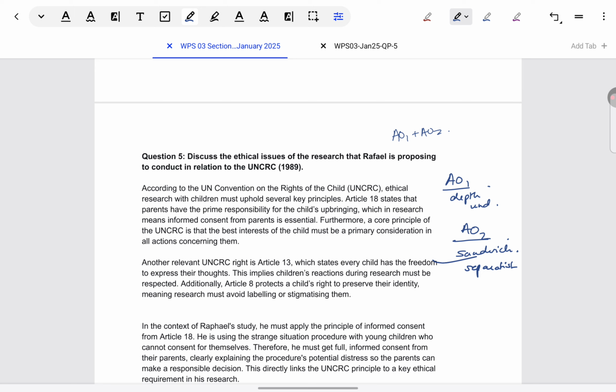Now, what are the guidelines for writing AO2? For AO3, like we saw, we have to give well developed points. Same thing for AO2. It's not much different. It's just that here we are not taking strengths and weaknesses.